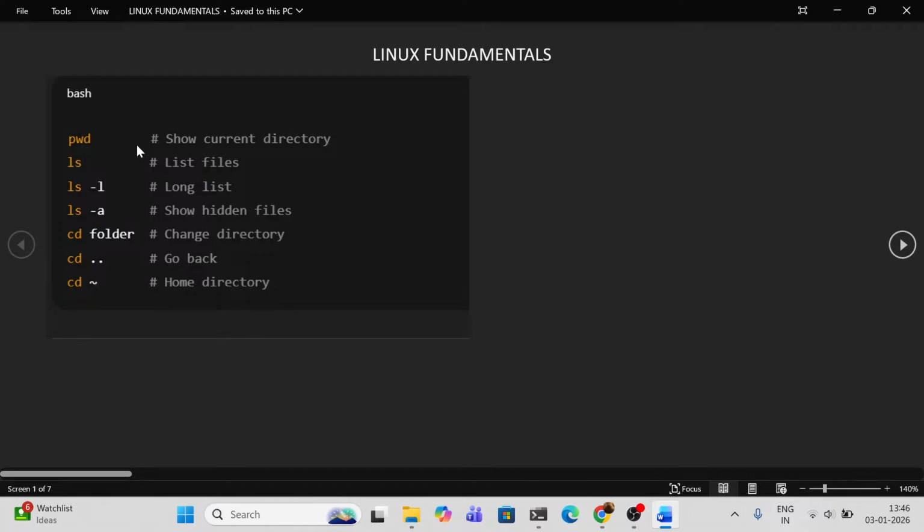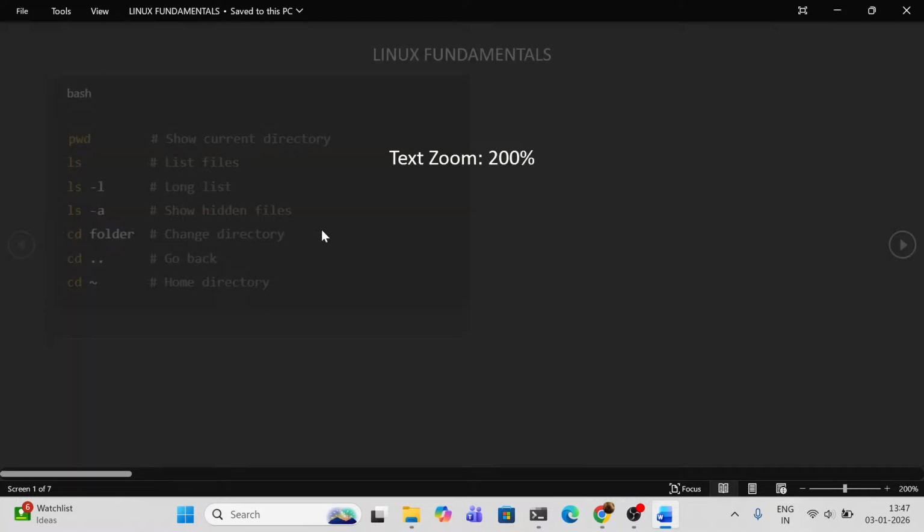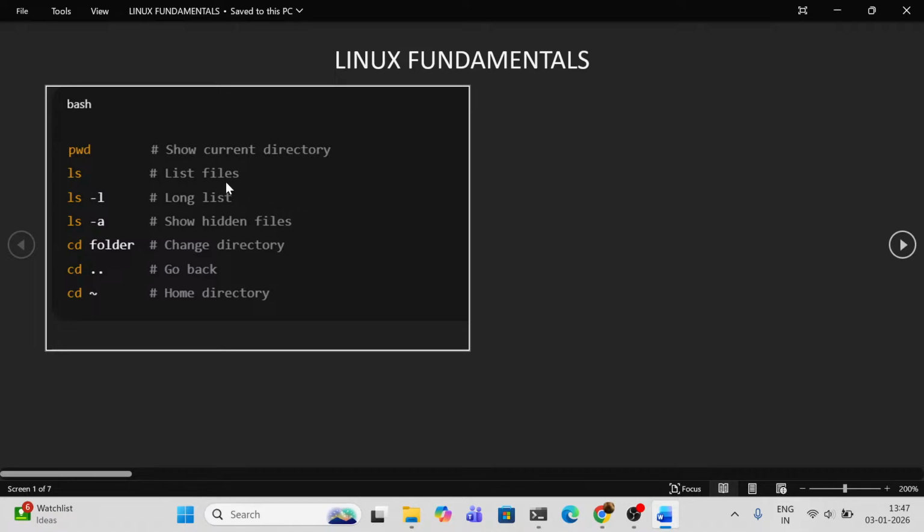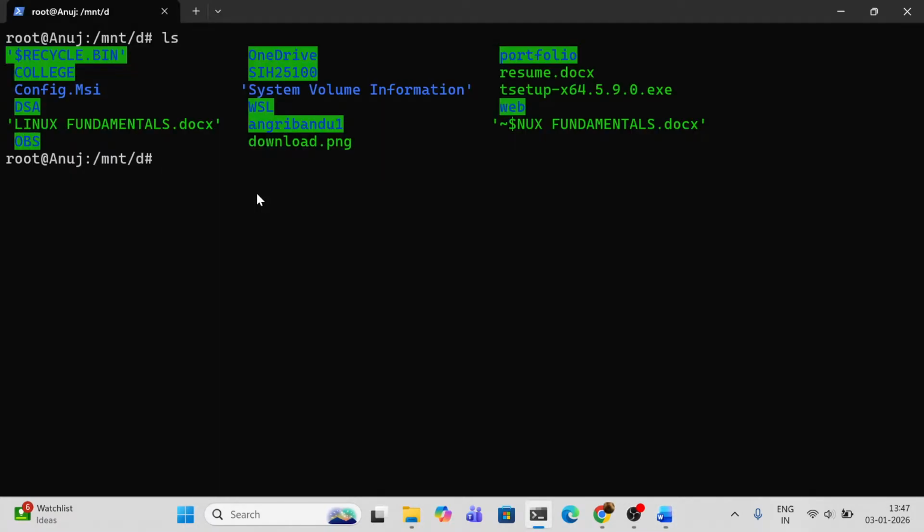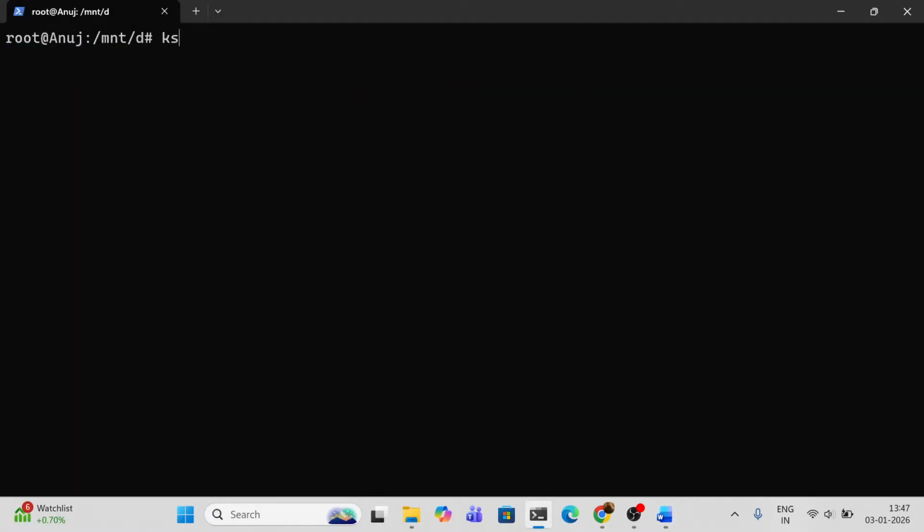First command is pwd. I have shown this shows your current directory, where you are. Then the ls command shows all the folders and files in your directory. Now let me show you ls -l. What do you mean by -l? This will show all the files in long listing format. How you can see this.